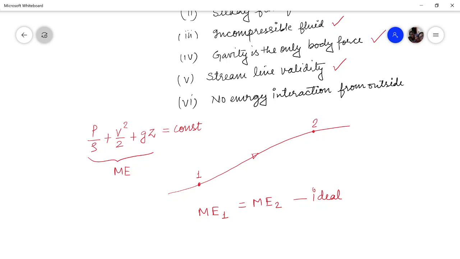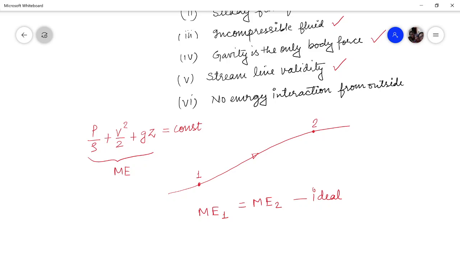Now, the question which can be asked is: if the flow field is steady and ideal, then no problem at all. We can apply the conservation of mechanical energy, or Bernoulli's equation. But what will happen if the flow field is not ideal? If the fluid is a real fluid, will we be in a situation to apply the Bernoulli equation or not?